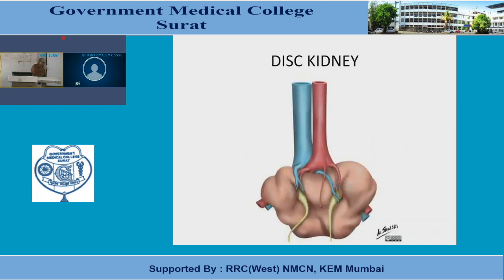One more anomaly in the shape is the discoid kidney, disc kidney. Here one can notice that both the kidneys get fused in the midline. Actually, there are two kidneys. One can notice the ureter and one can notice the blood supply. Blood supply for each kidney is separate, and the ureter that exits from this hilum is also separate. But the substance of the kidney gets fused. So it's a discoid kidney.